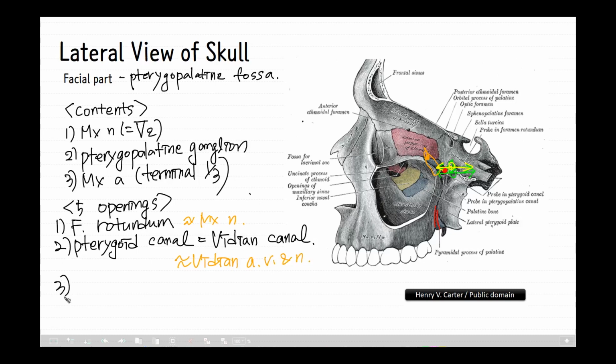The third one, pharyngeal canal. This canal can also be called the palato-vaginal canal. The pharyngeal canal is located between the sphenoid bone and the palatine bone that connects the nasopharynx with the pterygopalatine fossa. It transmits the pharyngeal branch of the third part of the maxillary artery.